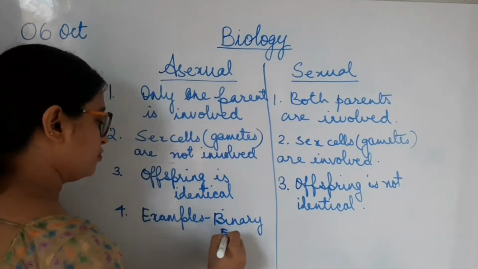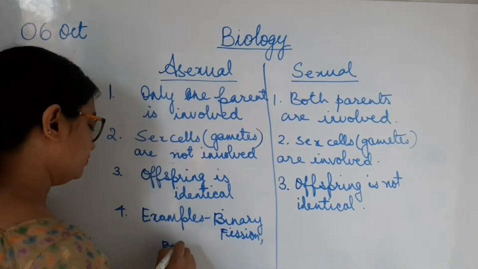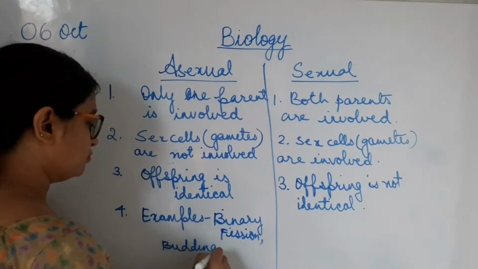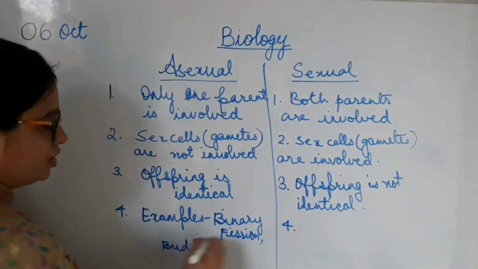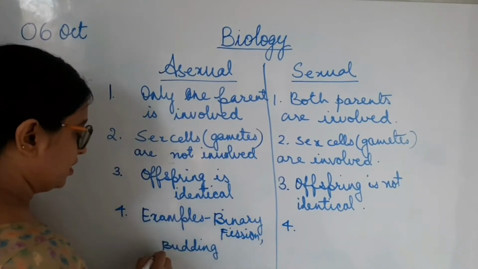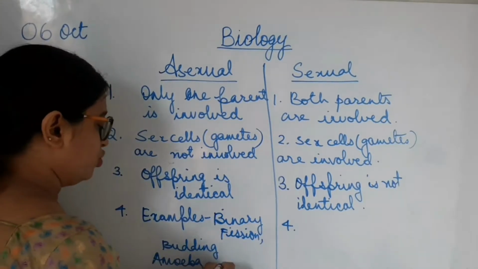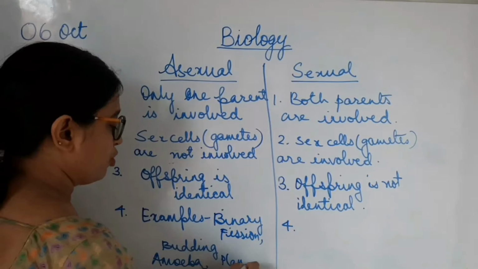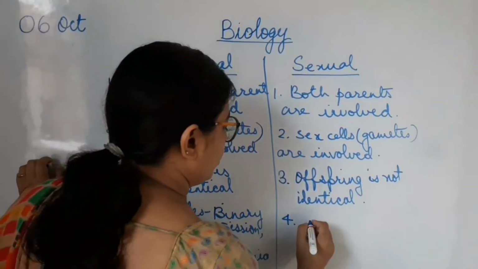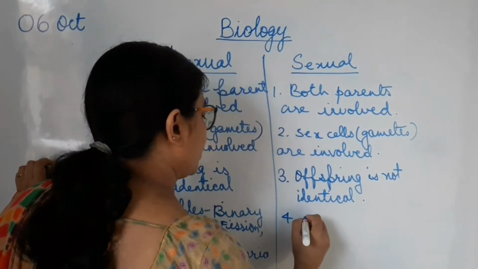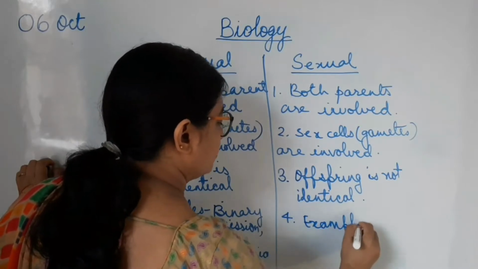Binary fission, budding, and here we are going to see these examples. Like in the case of amoeba, then you will see it in planaria; you are going to study these animals. These are the lower animals. And for sexual reproduction, a very good example can be seen in human beings, plants, animals.